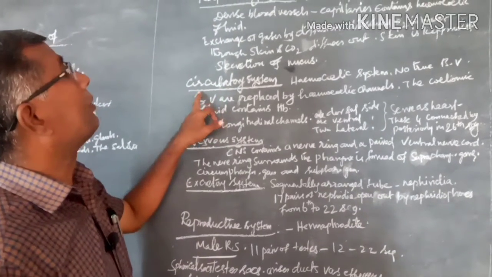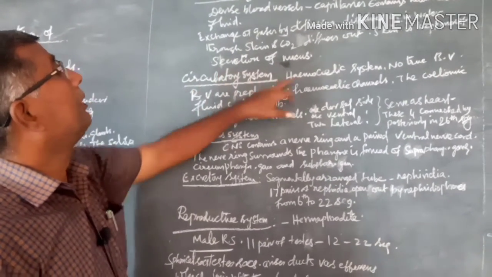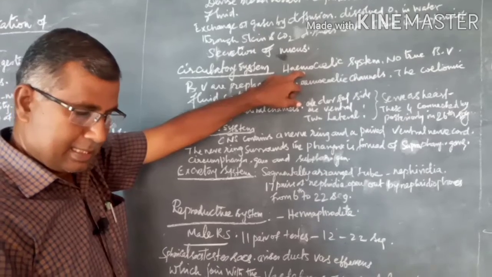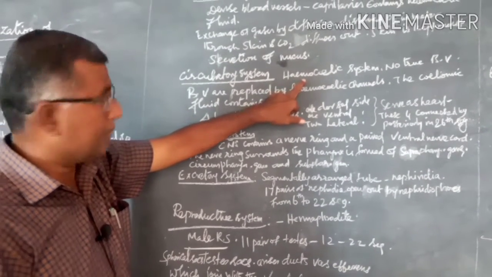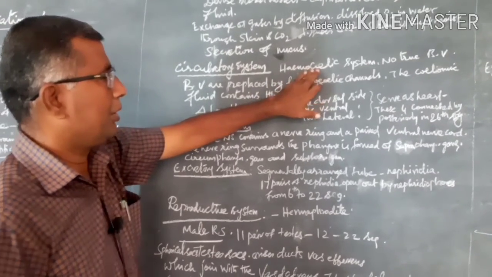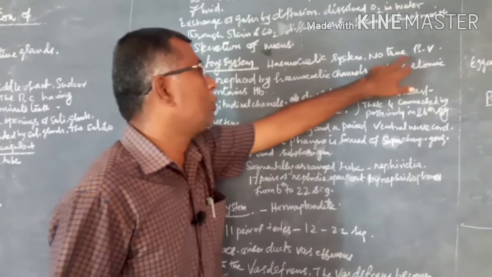Next one is the circulatory system. Here the haemocoelomic system is present. The circulating blood is nothing but haemocoelomic fluid. Here there are no true blood vessels.